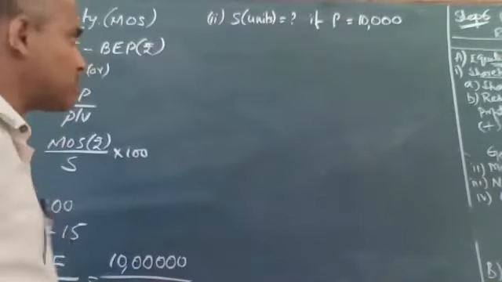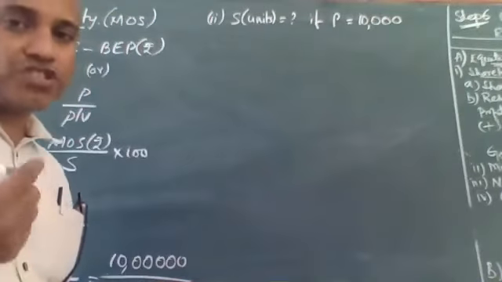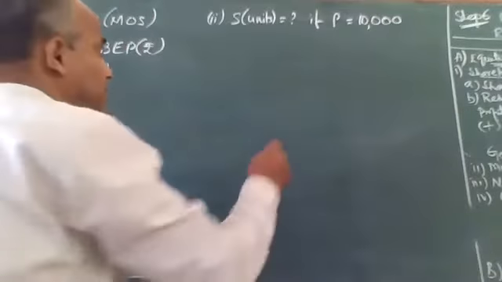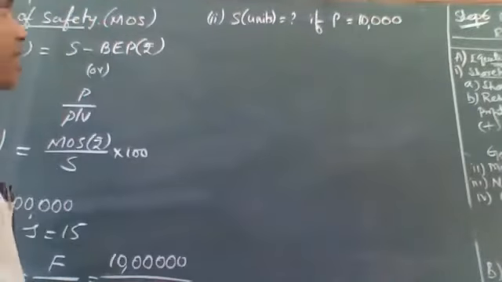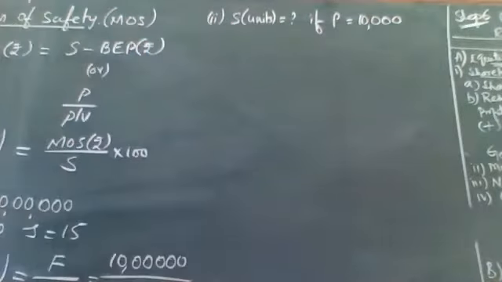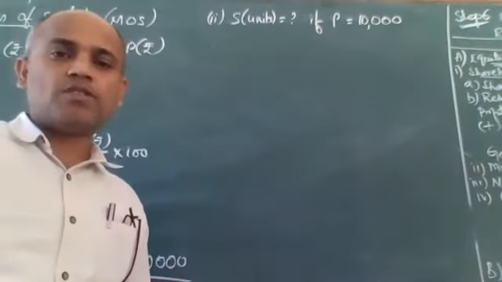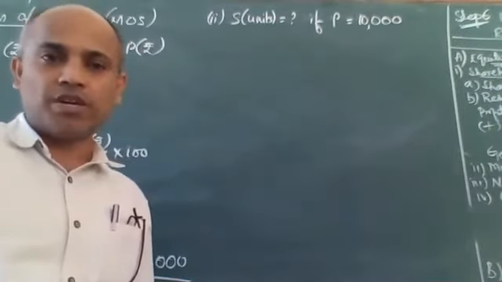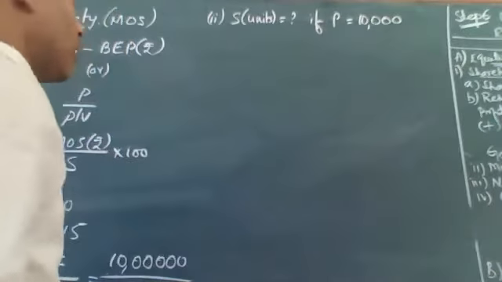Can you guys tell me what is the difference? We have done this kind of question yesterday, but there is a slight change. What is that? Yesterday, sales was asked not in units, but this question is asking you sales in units. Guys, you can simply do sales in rupees and divide by selling price, you'll get the units anyway. But I want to add one more direct formula here.